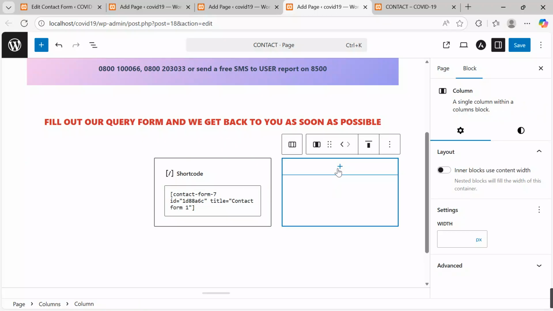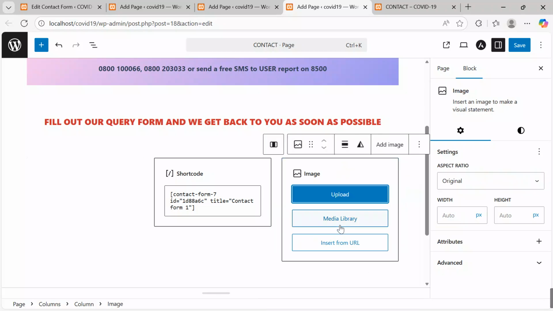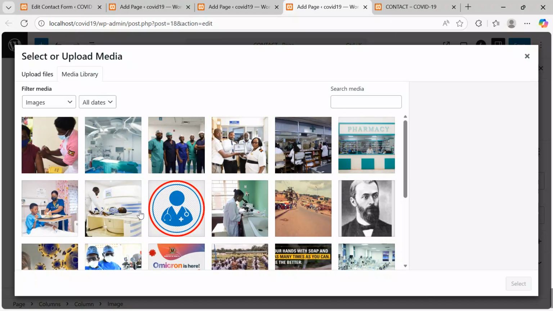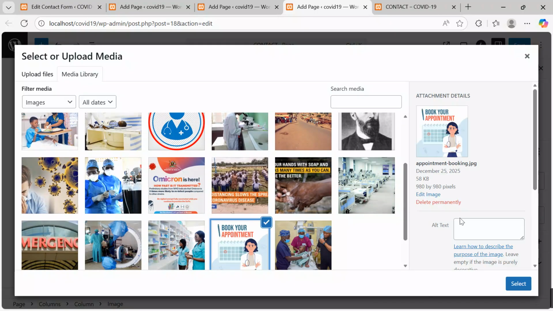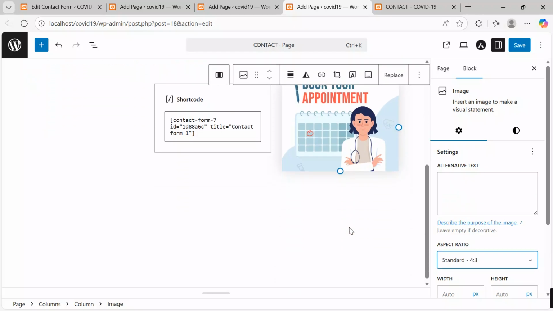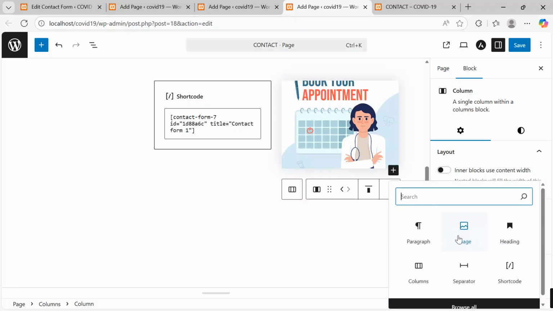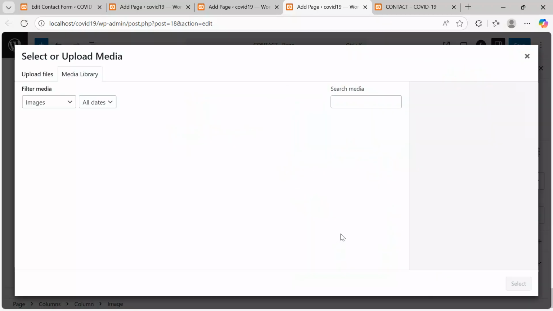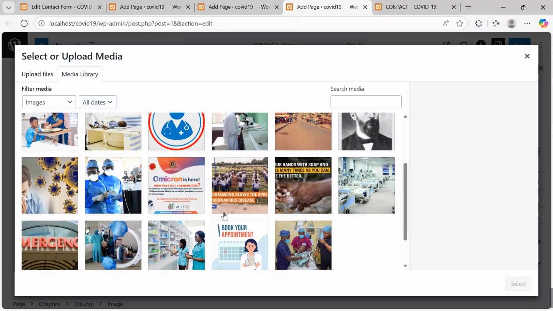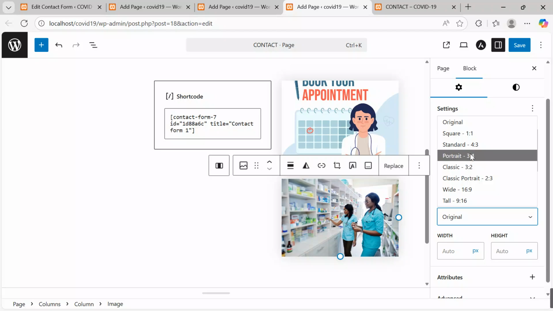Come over here and also insert a few images. Media. I want to insert a few images from media. Let me take this. Next, I will say maybe standard. I want to insert another image here. Click on the plus, add image, media library. Let's move and insert maybe which one? Let's take this, select, and say over here, we keep it at standard.